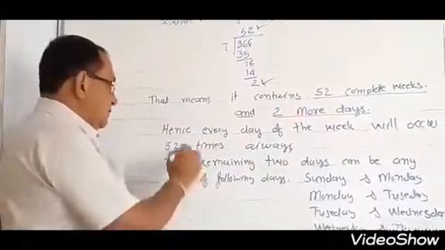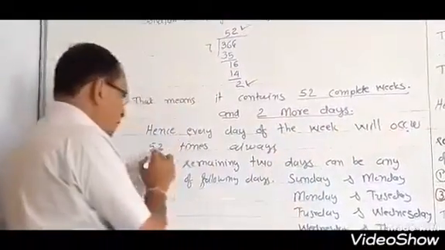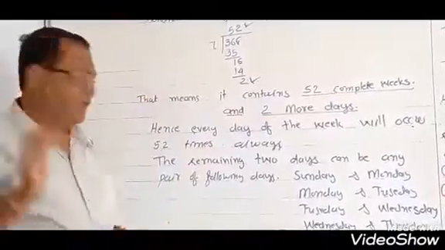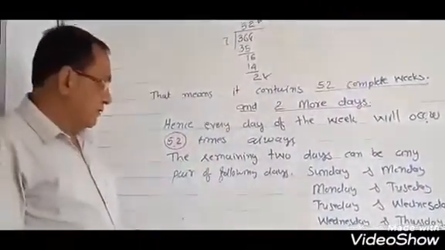That means every day of the week will occur 52 times always, once in each week.